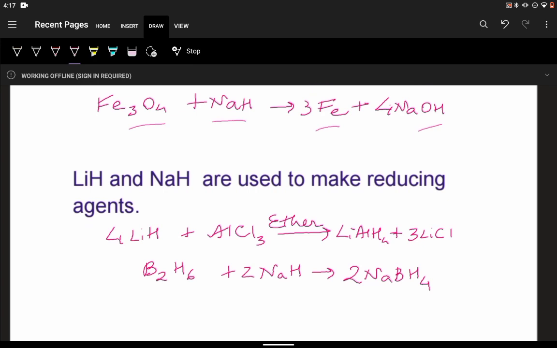So lithium hydride and sodium hydride can be used for making reducing agents because they have good reducing properties. How will they be used? Lithium hydride with aluminium chloride in the presence of ether gives lithium aluminium hydride, LiAlH4, and LiCl will be formed. Similarly, B2H6 and NaH give NaBH4, sodium borohydride. These are good reducing agents.